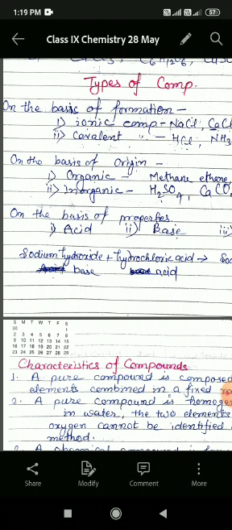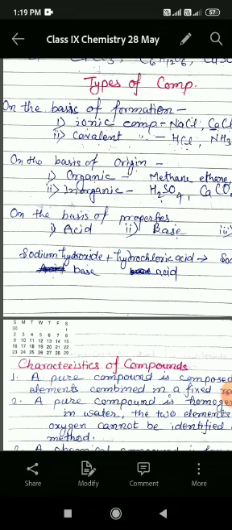It has been found that all the organic compounds contain carbon as their essential constituent. Organic compounds are quite often known as carbon compounds. The next one is inorganic compounds. These compounds have been mostly obtained from non-living sources like rocks and minerals.